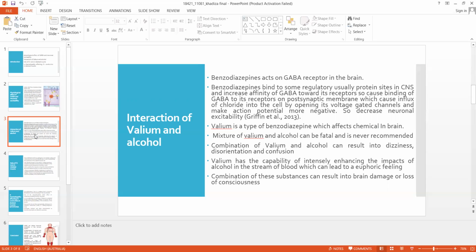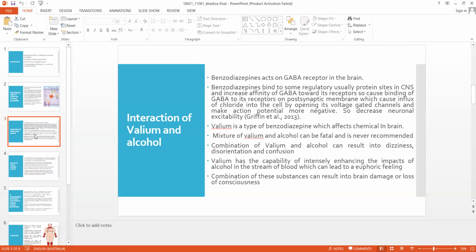And Valium is a type of benzodiazepine. That means it's a drug and it affects chemicals in our brain, and it is used for muscle relaxation or to reduce anxiety. Valium and alcohol both have negative effects in our brain, and when they are used combined, they can produce very dangerous effects.